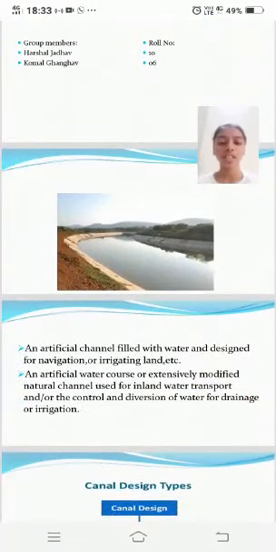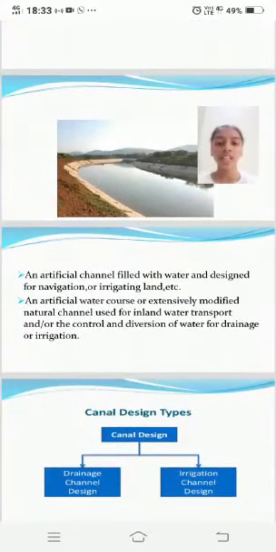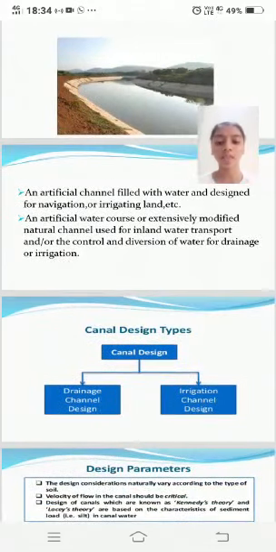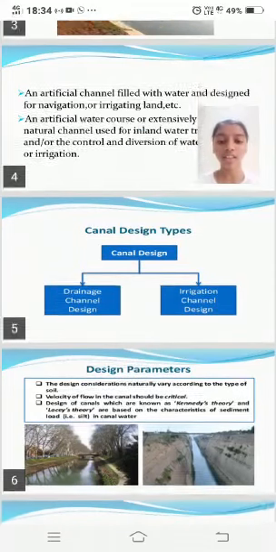Today's topic is the design of canal. A canal is an artificial channel filled with water and designed for navigation or irrigation of land, etc. It is an artificial watercourse or extensively modified natural channel used for inland water transport or the controlled conveyance of water for drainage or irrigation. Canal design types: drainage canal design and irrigation canal design.